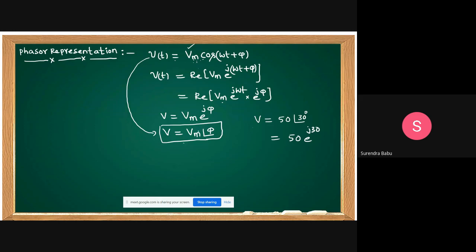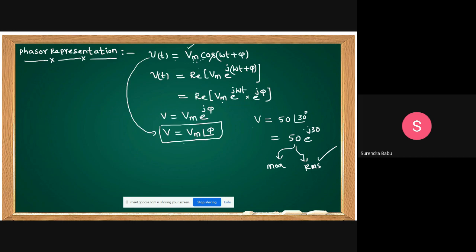If it is not given, it may be maximum value or it may be RMS value. We don't know. If the problem does not mention whether it is a maximum value or RMS value, then you take the RMS value. If they mention it, you take according to that.